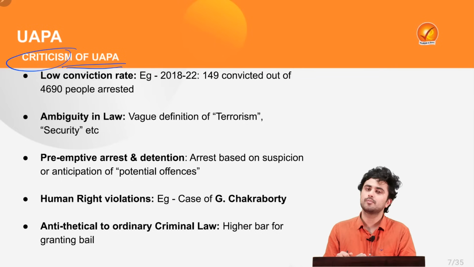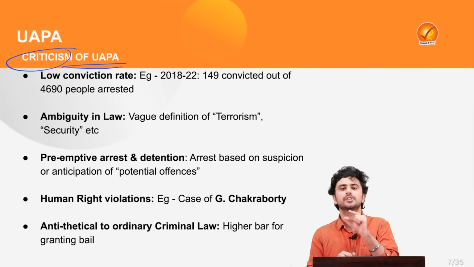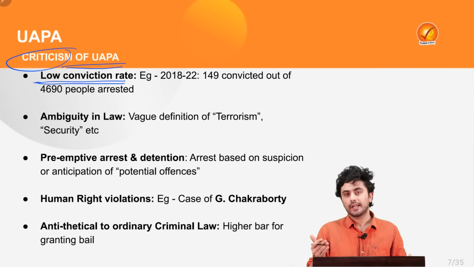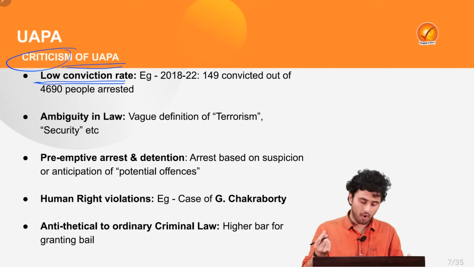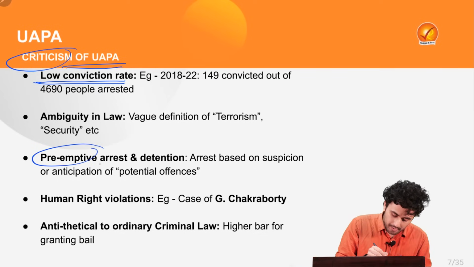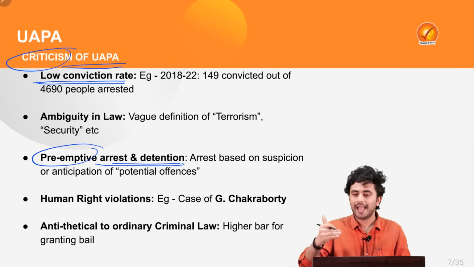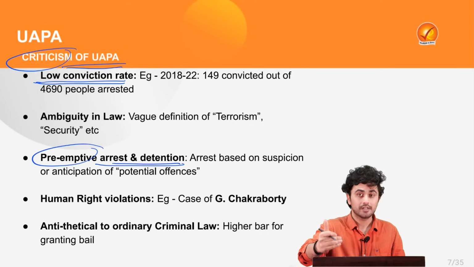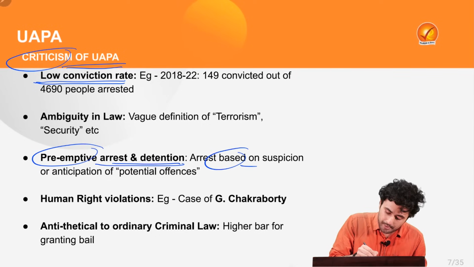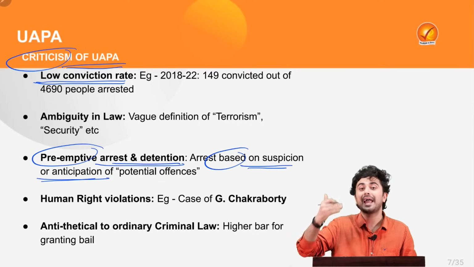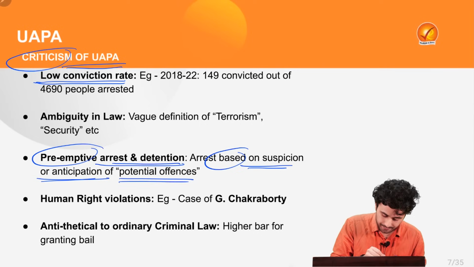The first and foremost is the low conviction rate. The low conviction rate takes place because of the preemptive arrest and detention, where the arrest can be done by an investigating agency only based on the suspicion or anticipation of any potential offenses.